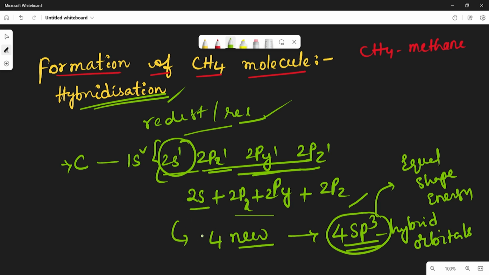When we use this hybridization concept, we get 4 new hybrid orbitals having equal shape and energy. Now the 4 bonds formed by the carbon atom have identical energies, identical shape and strength. Is it clear? Now let us see how the CH4 molecule will form.